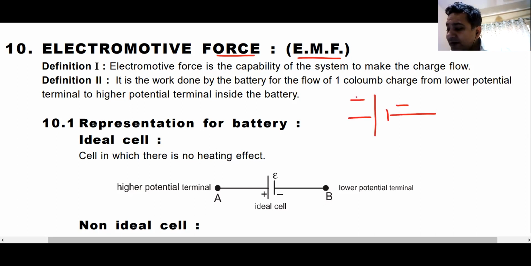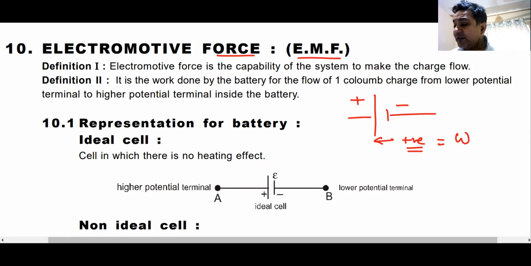This is the negative terminal of the battery. This is the positive terminal of the battery. Outside the battery, charges are flowing because of the potential difference between the battery terminals. What is causing the charges to flow inside the battery? It's chemical reaction, electrical chemistry, because of chemical changes that happen inside, because of the electrolyte, cathode and anode. Because of this, what happens inside the cell? Positive charges are moving from the negative terminal to the positive terminal.